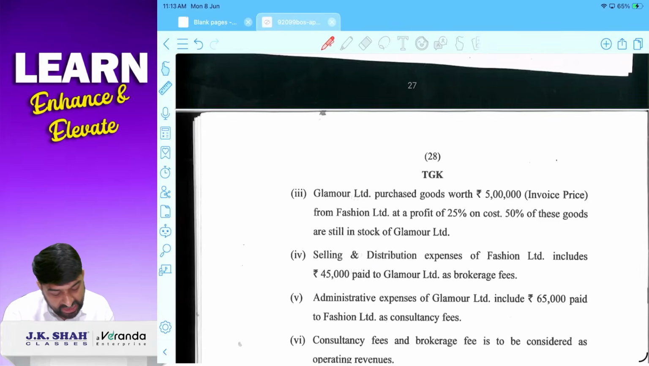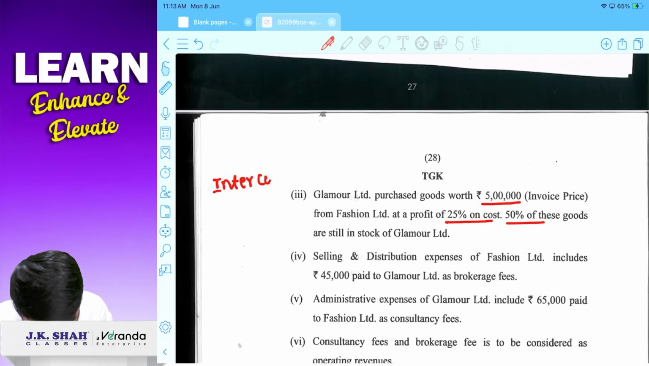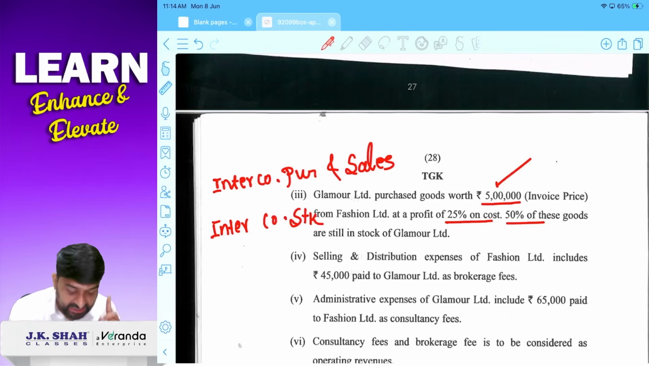करेक्ट? देन ग्लैमर लिमिटेड परचेज गुड्स वर्थ ₹5 lakh इनवॉइस प्राइस from Fashion Limited at a profit of 25% on cost. 50% of these goods are still in stock. Okay, matlab this is related with intercompany purchase sale. Purchase and sale, तो less from purchase, less from sales at 5 lakhs and 50% closing stock में. So intercompany stock भी है, उसका unrealized profit should be eliminated.